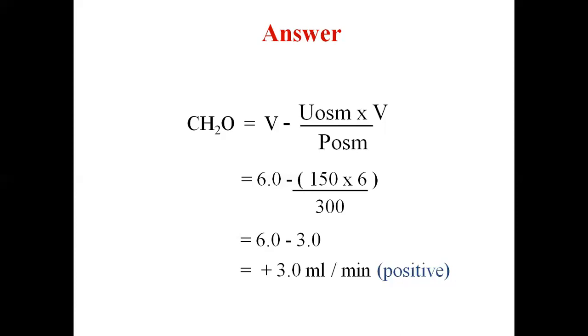Creatinine can also be used, and clinically it is used widely because it is endogenous and there is no need to introduce it into the body exogenously. But the value is more or less equal to GFR, not exactly the same as GFR. For estimation of renal plasma flow, we use PAH, and PAH clearance is equal to the effective renal plasma flow.